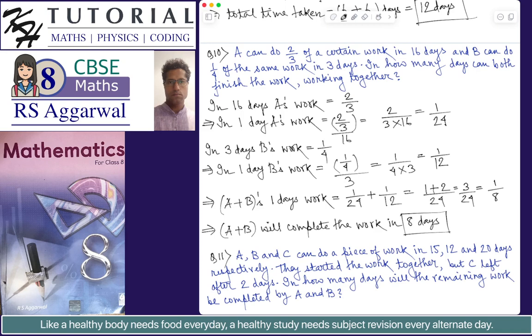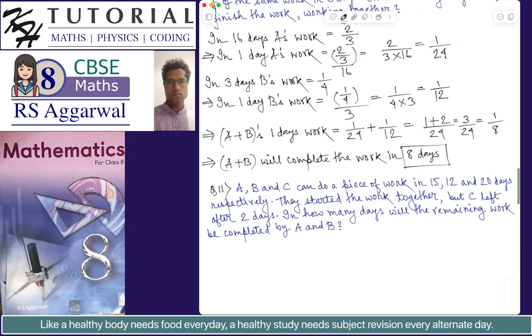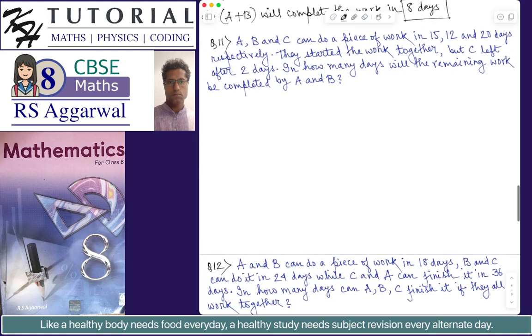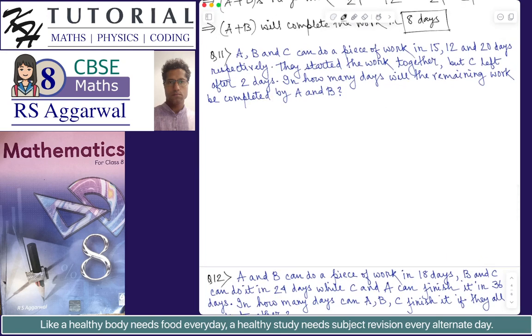Okay. Let's do problem number 11. A, B and C can do a piece of work in 15, 12 and 20 days respectively. They started the work together, but C left after 2 days. So for the first 2 days, A, B and C were all working together, and then C left. In how many days will the remaining work be completed by A and B?